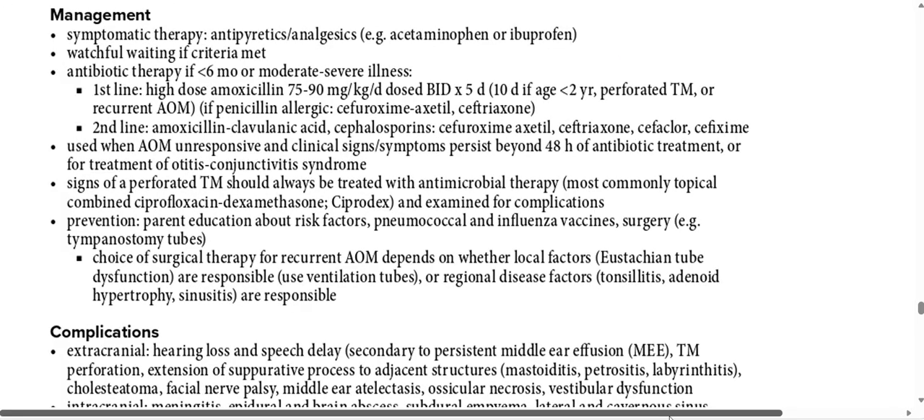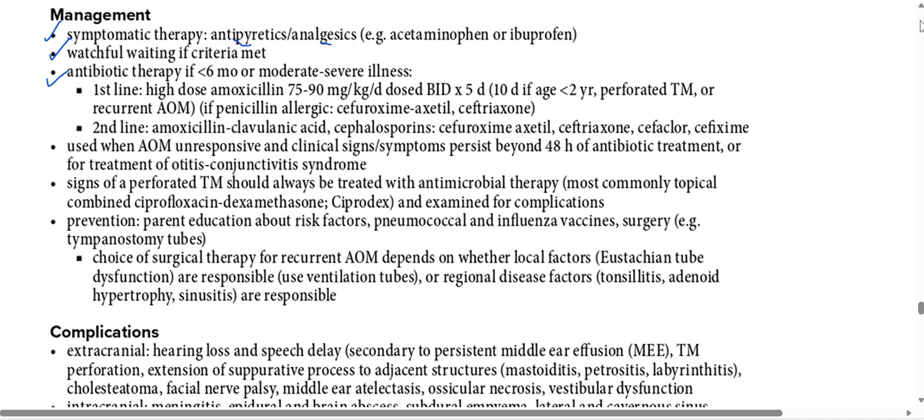Okay, next thing is management. Again, I think more detailed management is given here. Symptomatic management, especially if the child is suffering from fever and pain: give antipyretics, fever medication, and analgesics, painkillers. Watchful waiting if the criteria are met. Antibiotic therapy if less than 6 months.